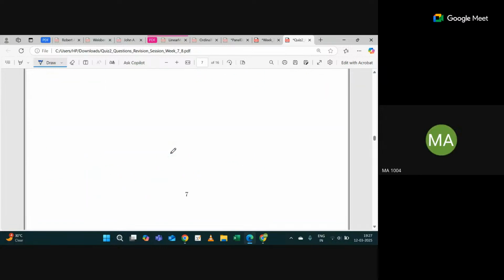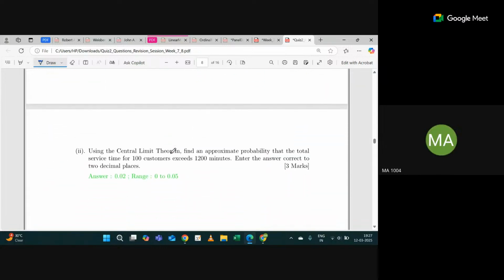Okay. Now, the next part is, using the central limit theorem, you have to find the approximate probability that the total service time for 100 customers exceeds 1200 minutes. So what do you mean by this line? What should I write mathematically? Probability of x is greater than 1200, right? This is something we have to calculate. So we know x follows normal 1000, 100 square. This is something we have calculated.